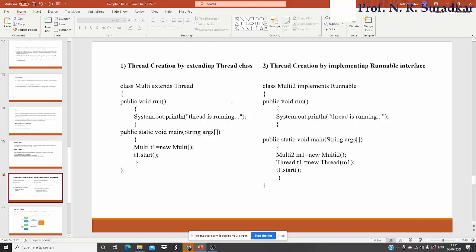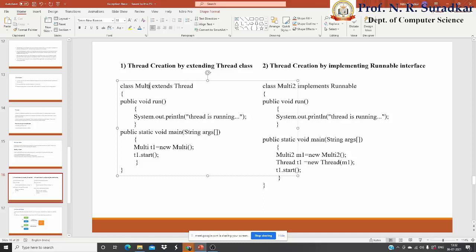There are two ways, as I said earlier: thread creation by extending the thread class, and the second method, thread creation by implementing the runnable interface. Okay, let's see here class multi. The name of the class is multi, and we extend Thread. Then public void run. This public void run method is normally used to perform the operation. Then we use the statement System.out.println.